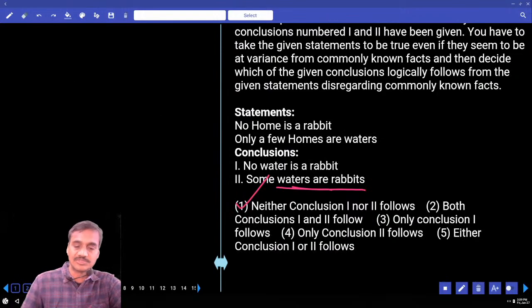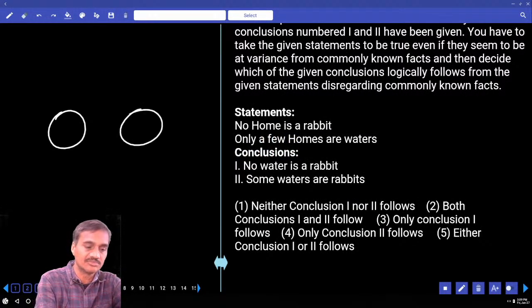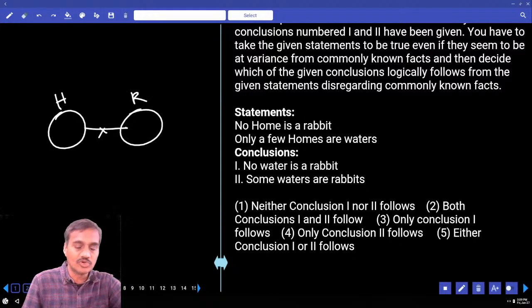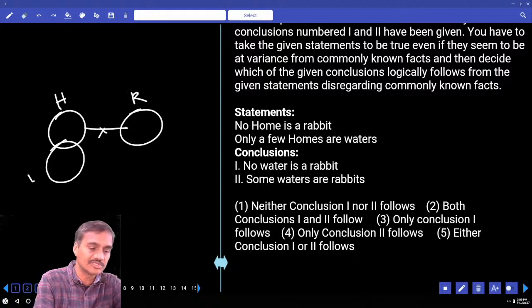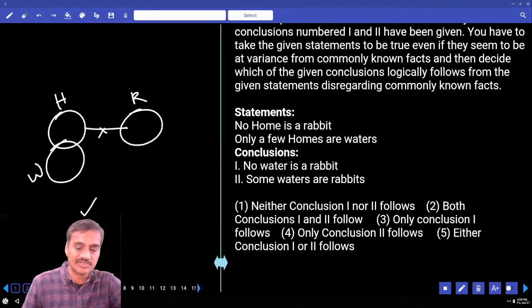Then coming to question number 3, no home is rabbit. No home is rabbit, home is here and rabbit is here. No intersection between these two, home and rabbit. Then, only a few homes are waters. Only some homes are waters but not all. Then first one, no water is a rabbit. As of now, that is definitely true. Some waters are rabbit, that is false.